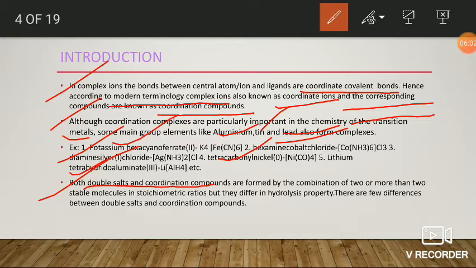But they differ in their hydrolysis property. So there are some differences between double salts and coordination compounds, though they are obtained from two stable compounds.